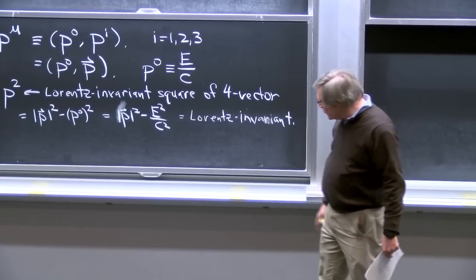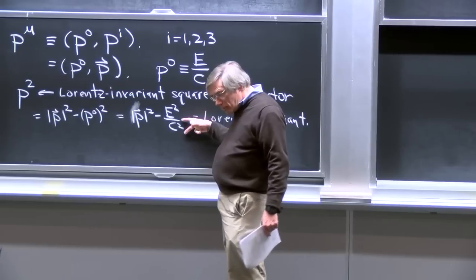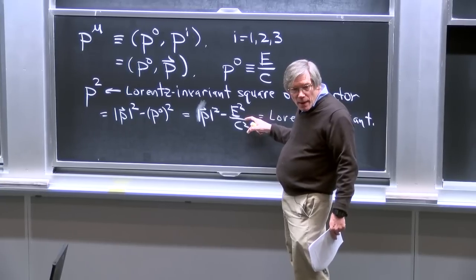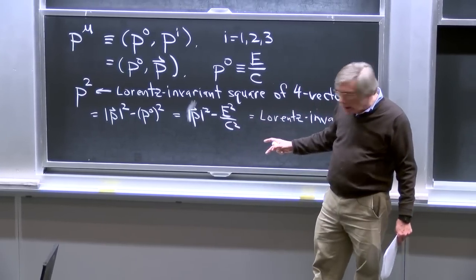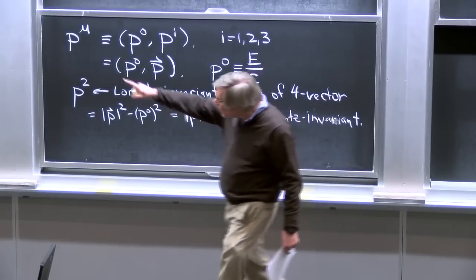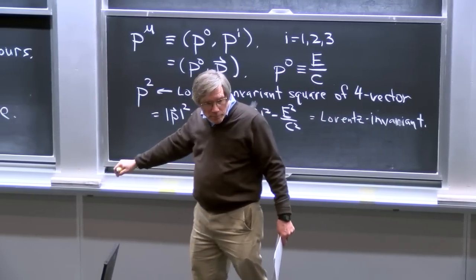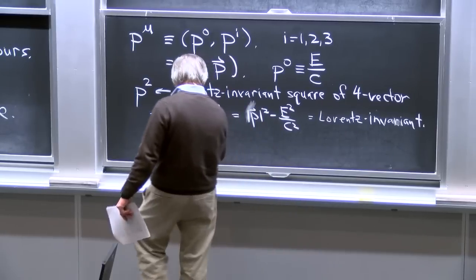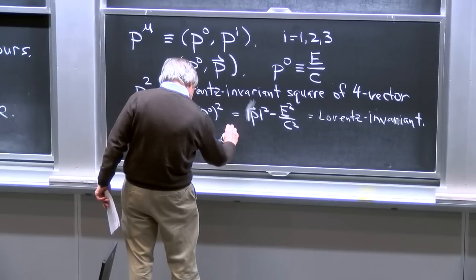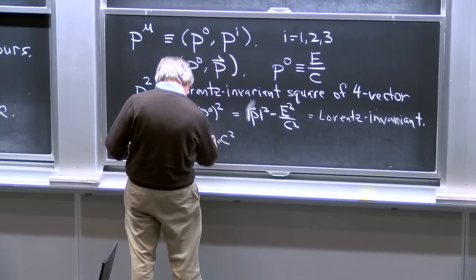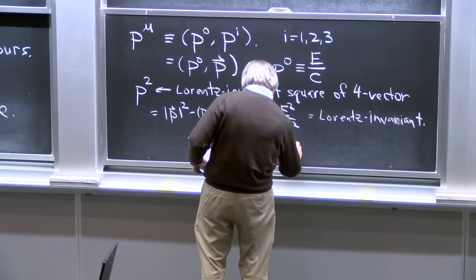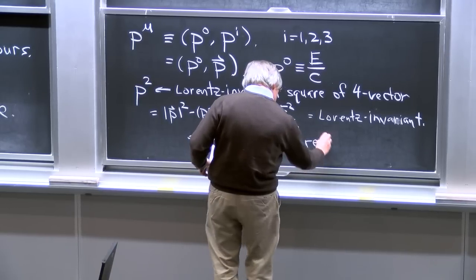And we can figure out what Lorentz invariant quantity it's equal to by having knowledge that this is the same in all frames. We can evaluate it in the simplest frame. And the simplest frame would be the rest frame of the object. In the rest frame of the object, the p would be 0, and this would then just be minus E squared over c squared. E squared would be m squared c to the 4th. So that implies that this is equal to minus (m0 c)squared, where m0 is often called the rest mass.